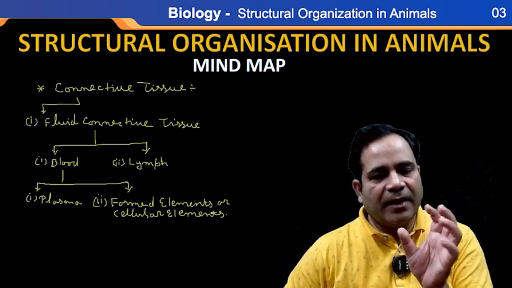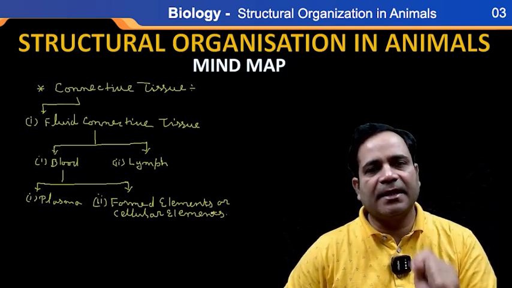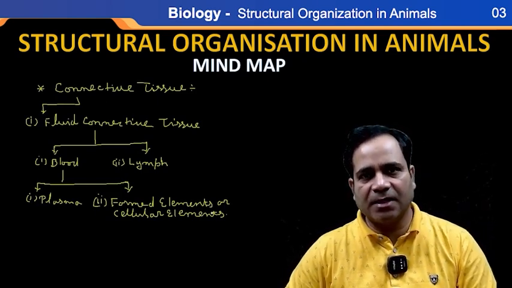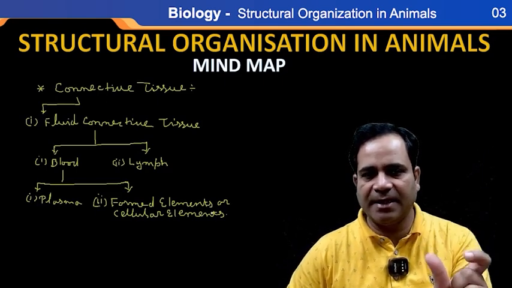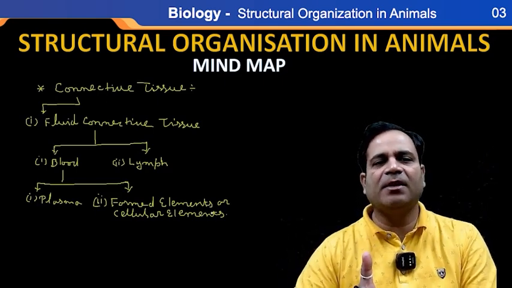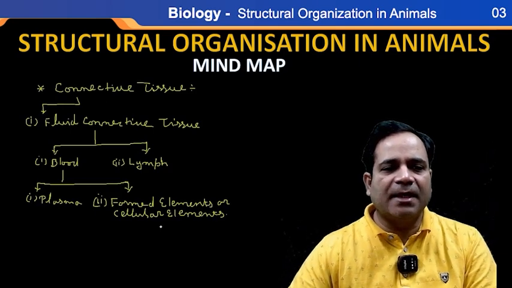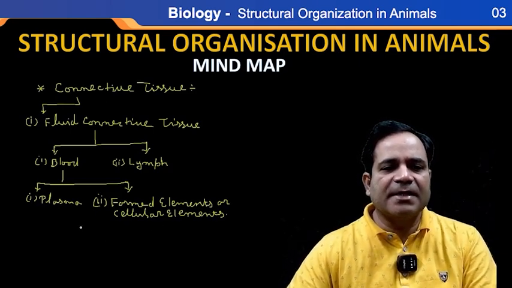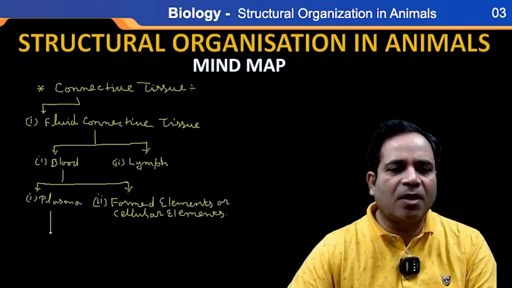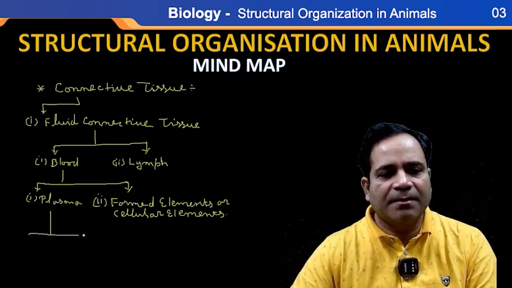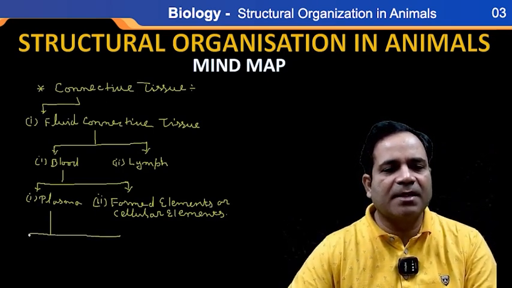Whenever we go through that chapter in class 11, body fluid and circulation, there will be more details, but we have to have a little bit of knowledge here also. The plasma is further divided into three parts, my dear.